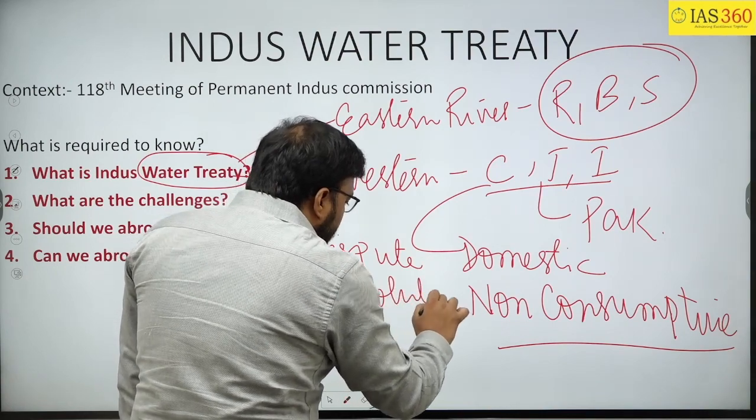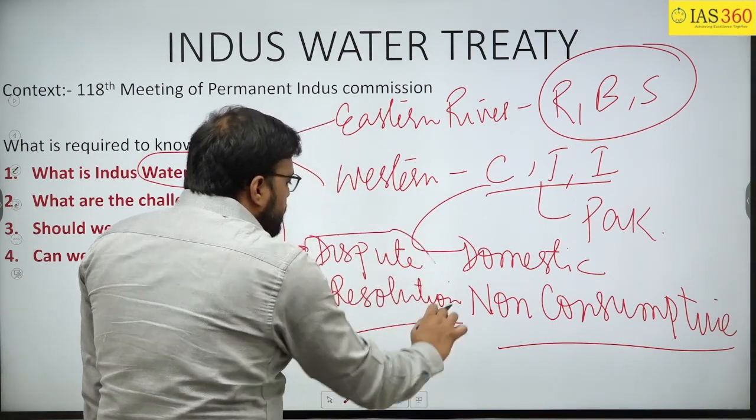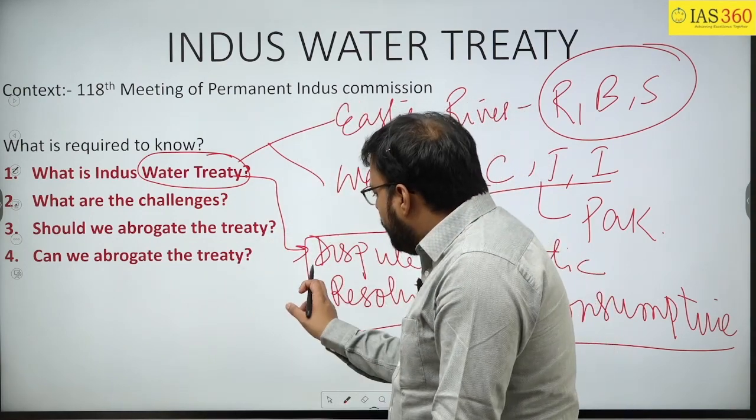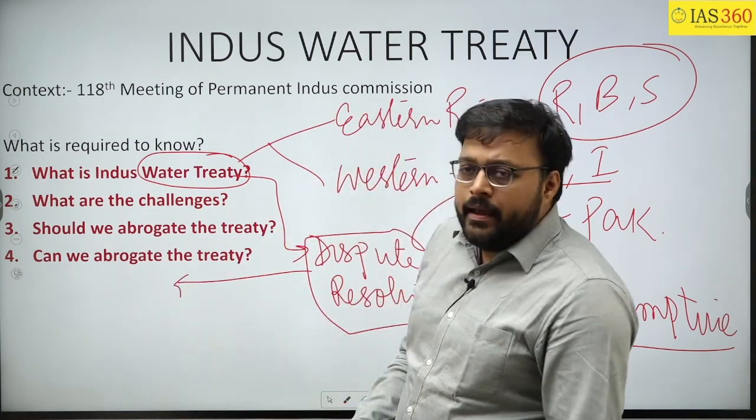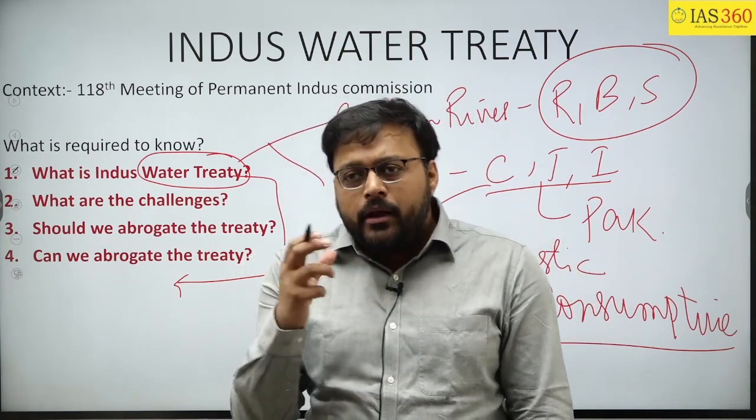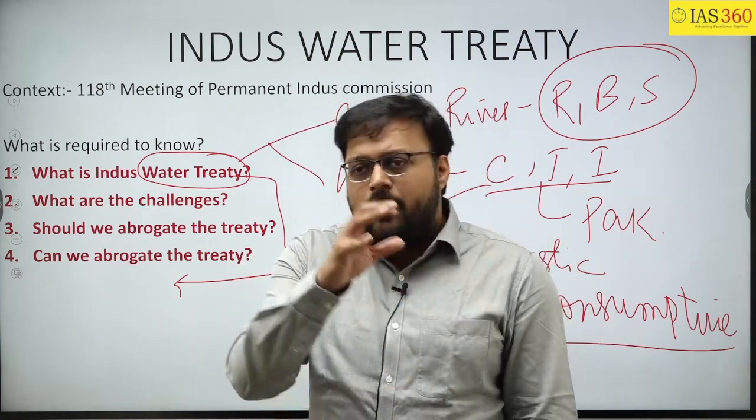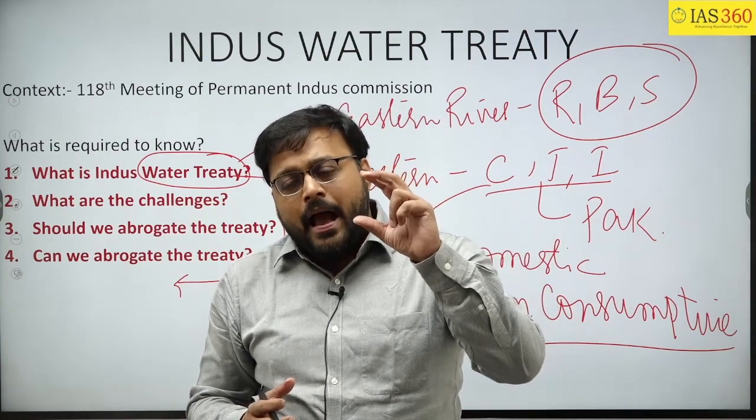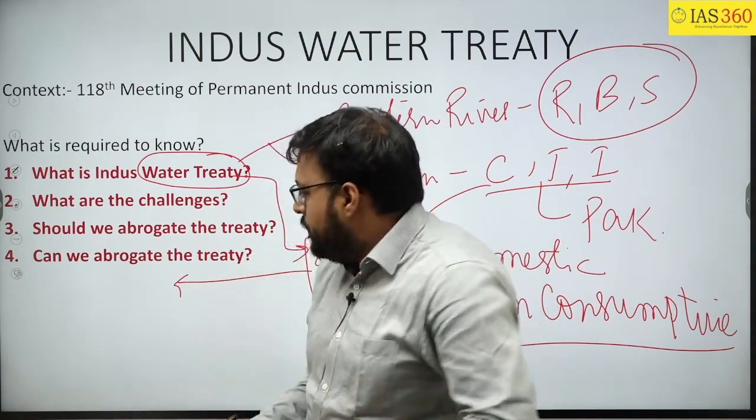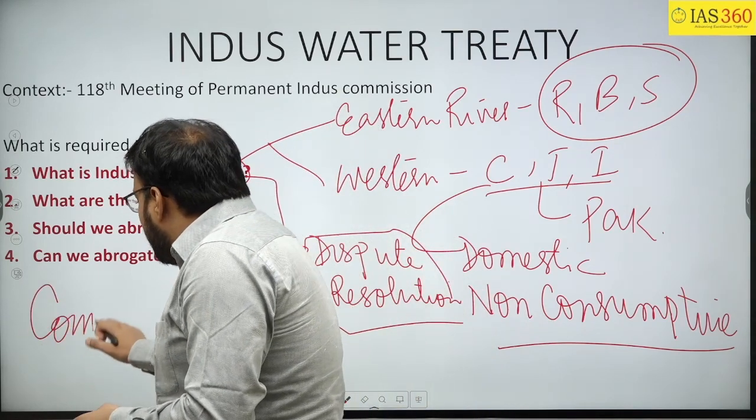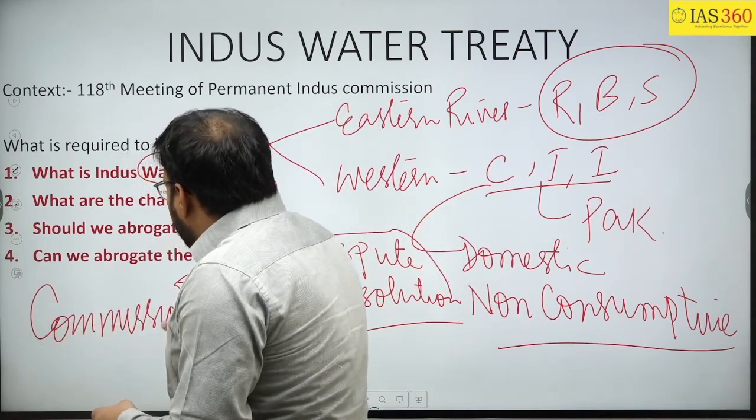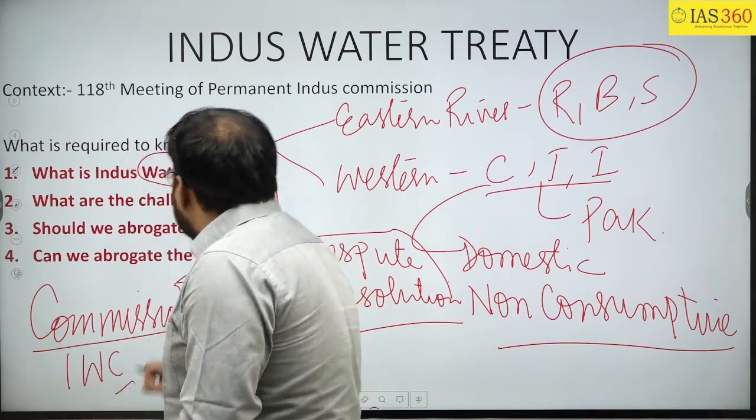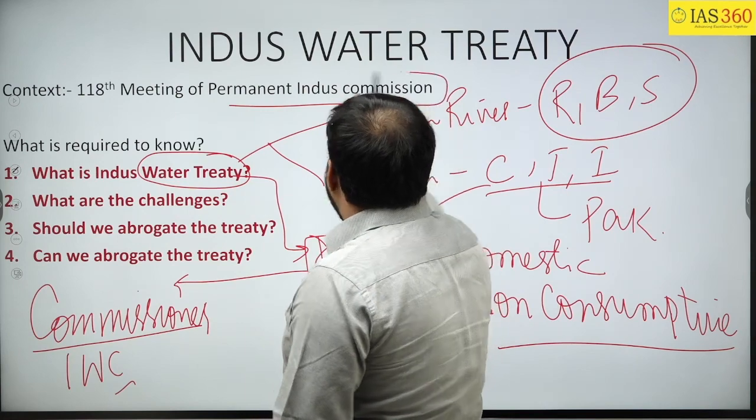Along with this, what is more important here is the dispute resolution mechanism, and from here a 10 marker question can be asked: what is the dispute resolution mechanism in the Indus Water Treaty? We all know that there is a permanent commissioner appointed from the Indian side and from the Pakistani side. So the very first thing as a part of dispute resolution is the commissioner. Whenever there is any dispute, there will be the Indus Water Commissioners, that is, the Permanent Indus Commission.